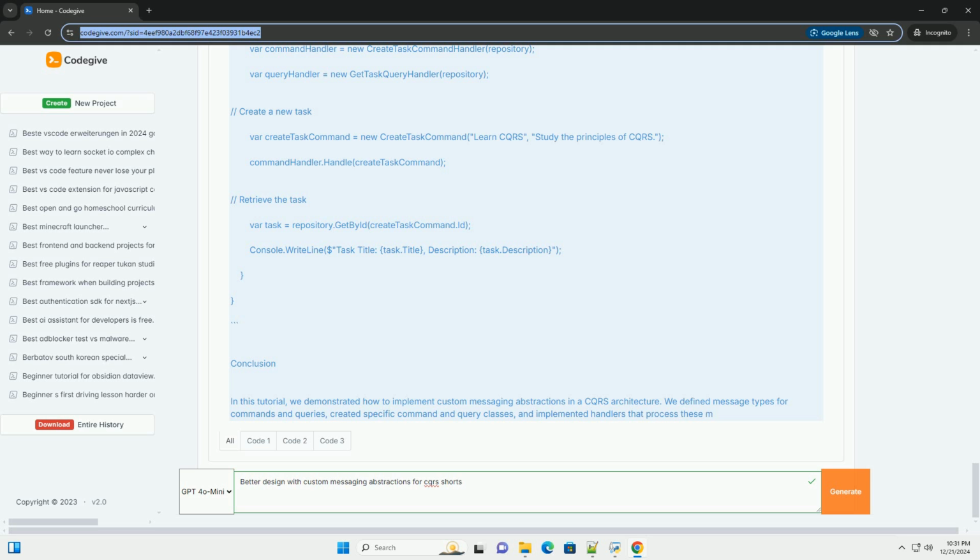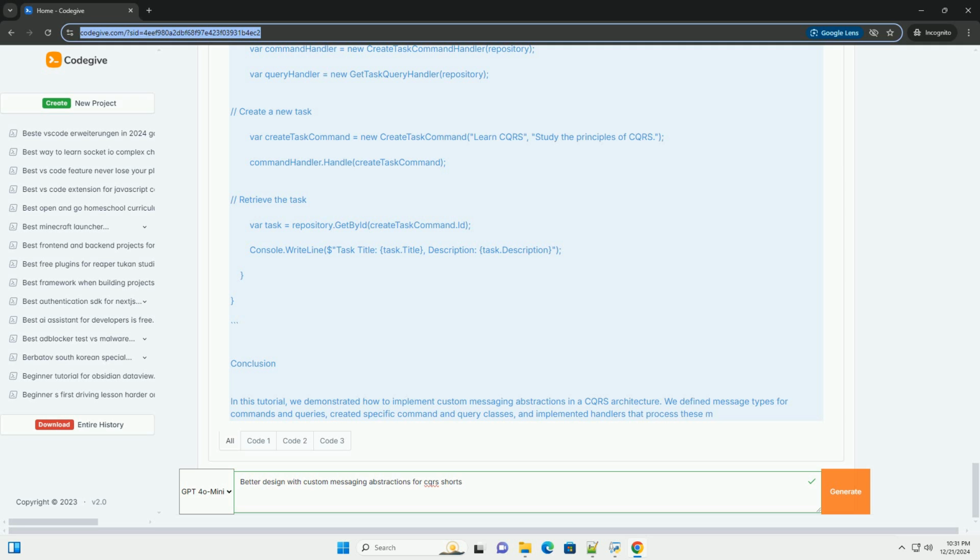// Command handler. public class CreateTaskCommandHandler { private readonly TaskRepository _repository; public CreateTaskCommandHandler(TaskRepository repository) { _repository = repository; } public void Handle(CreateTaskCommand command) { var task = new Task(command.Title, command.Description); _repository.Add(task);